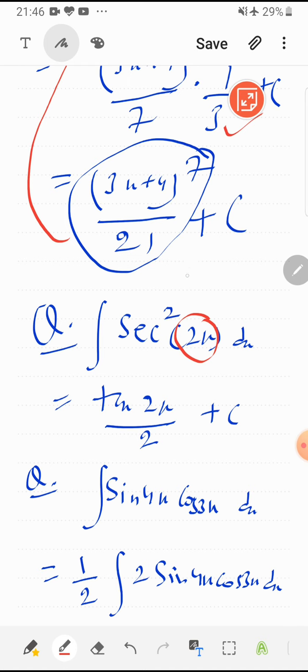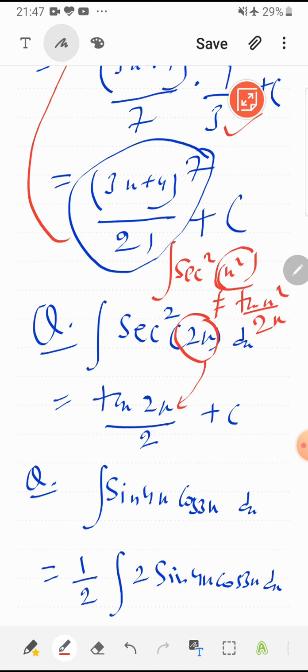But if I use this technique in secant square of x square, then result is not true, like integral of secant square of x square is not equal to tan of x square upon derivative of x square, which I have used here because derivative of 2x is constant, so I have used. But if derivative of this angle is variable, then I can't use this technique to write integral of this.